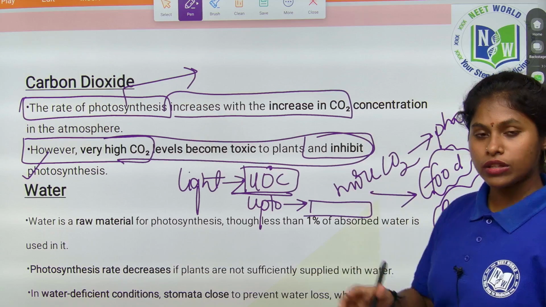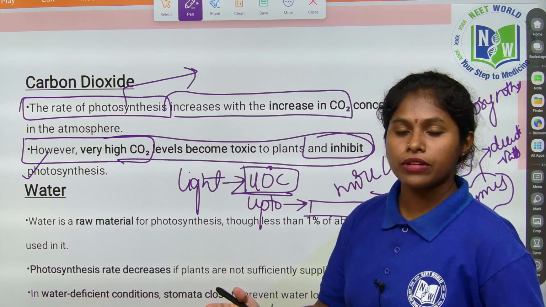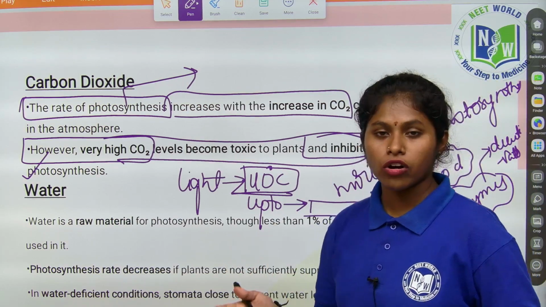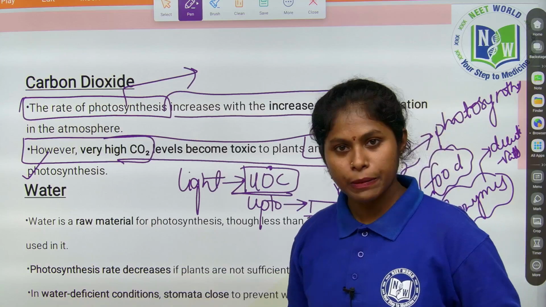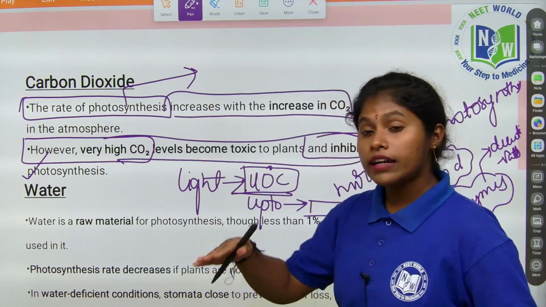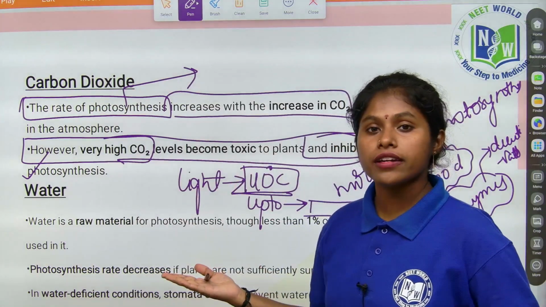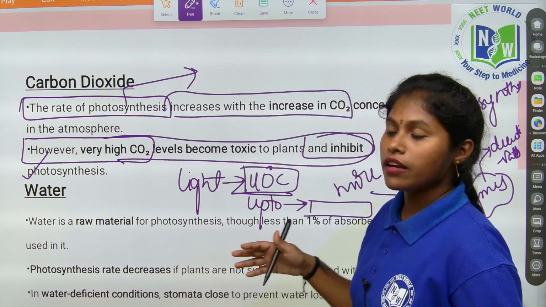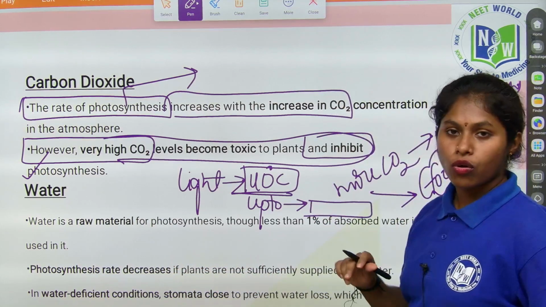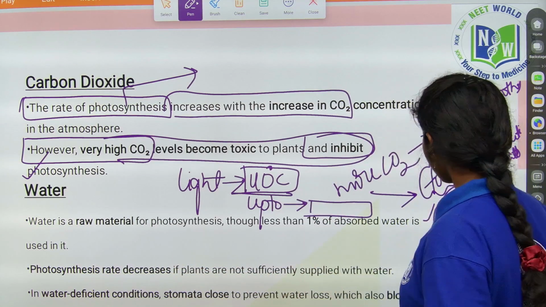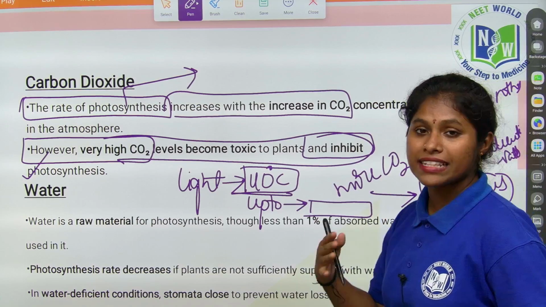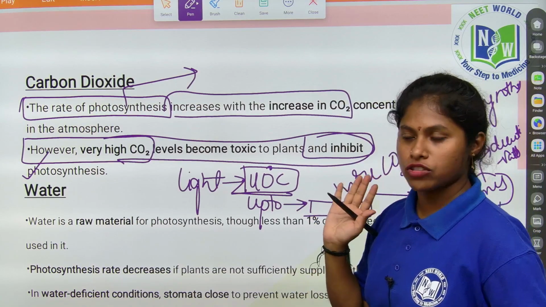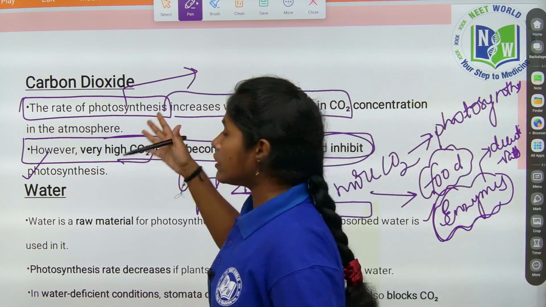Also, in cloudy regions, photosynthesis does not occur efficiently because sufficient light is not absorbed by the plants. And if the temperature is above 40 degrees, the plants cannot prepare their own food material because the enzymes present in the plants get deactivated by the temperature.